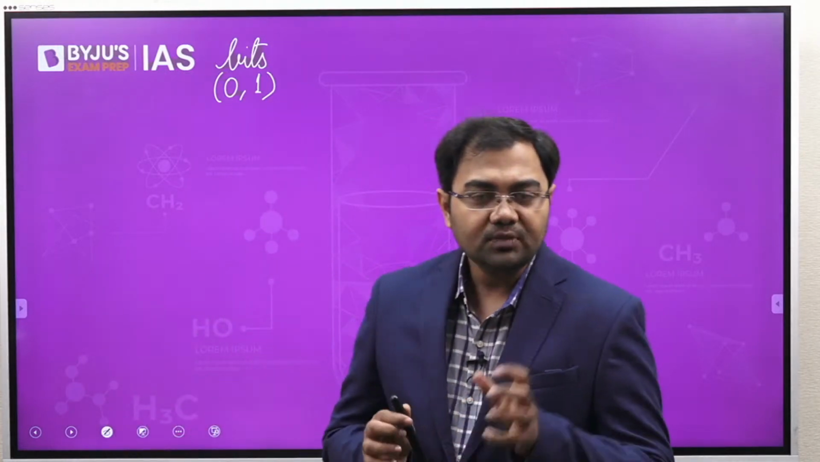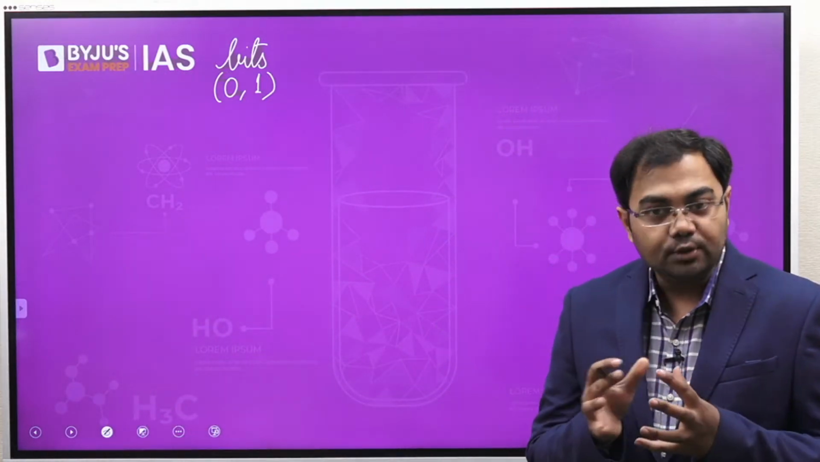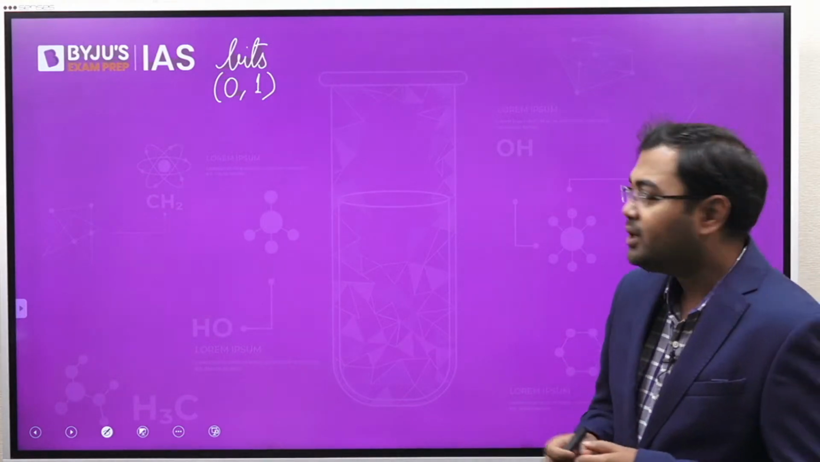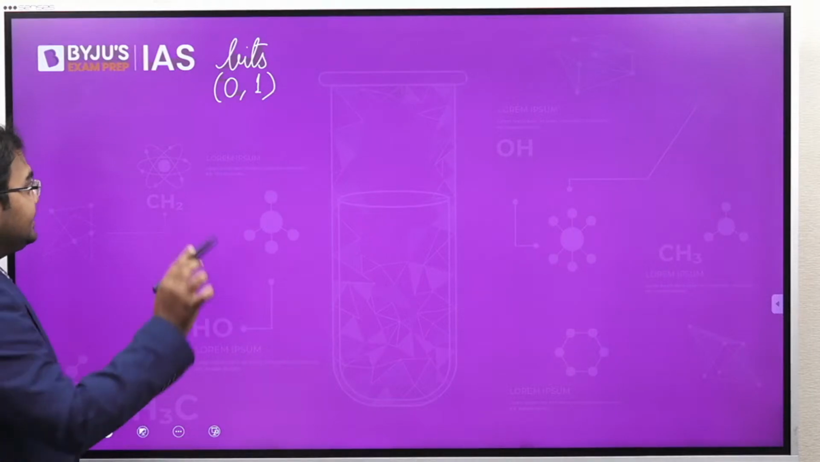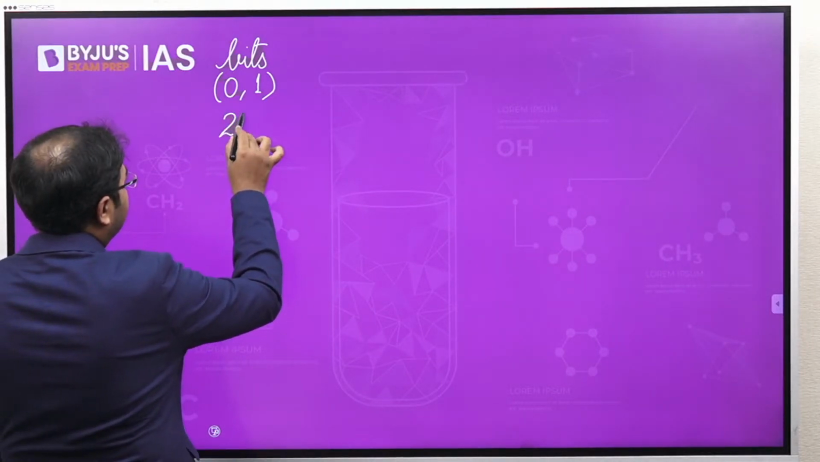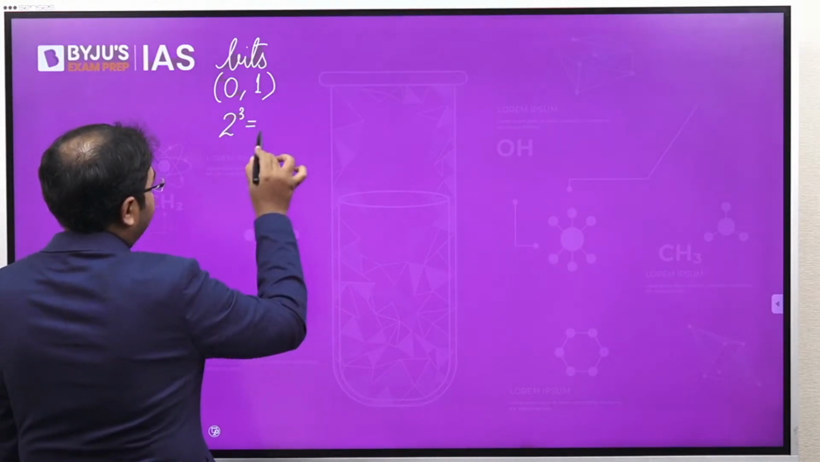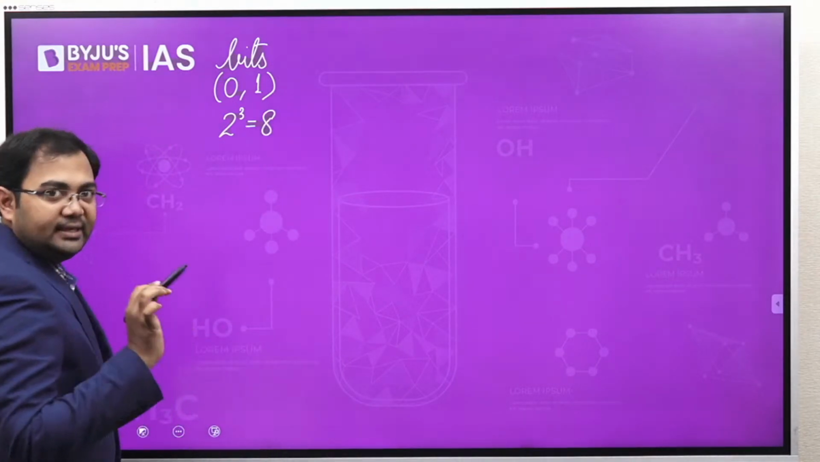Now, when we look at the bits and how they are computed by a computer, if let's say there are 3 bits being utilized, then the number of states that will be produced will be 2 to the power of the number of bits, which is 8 in this case.